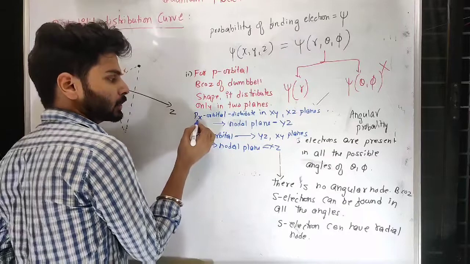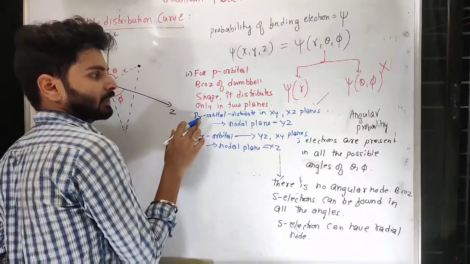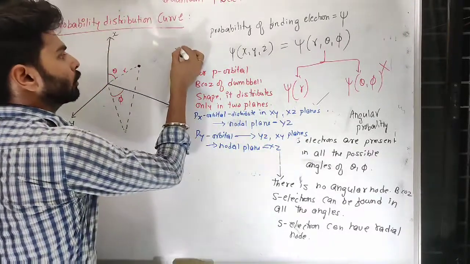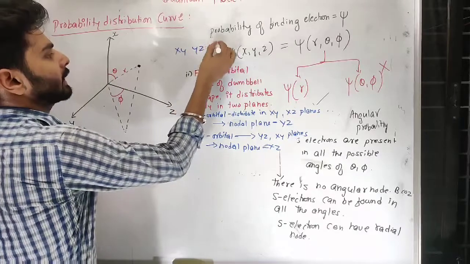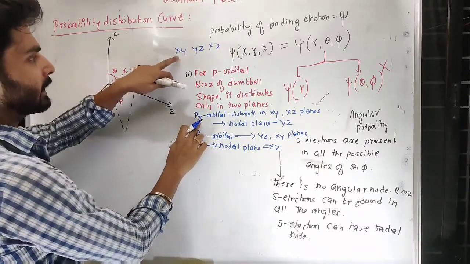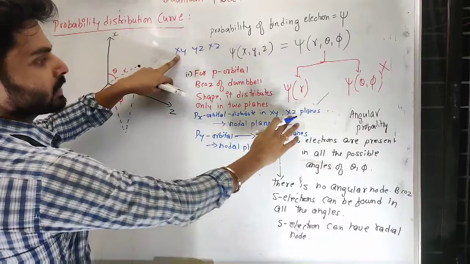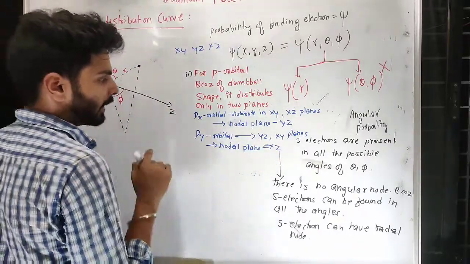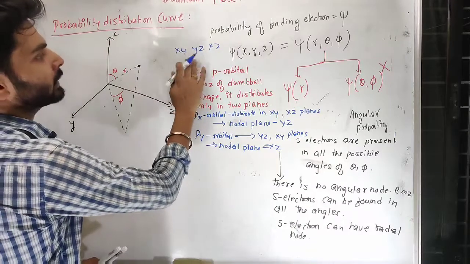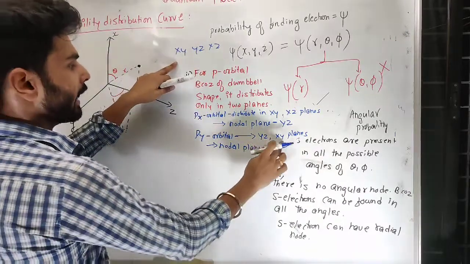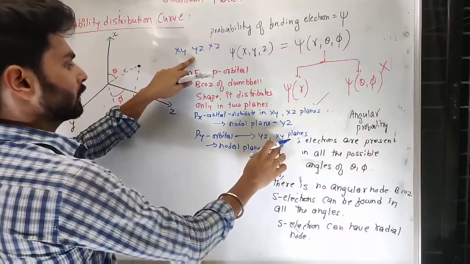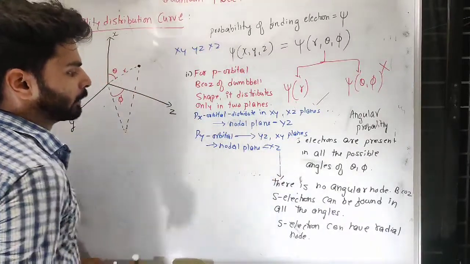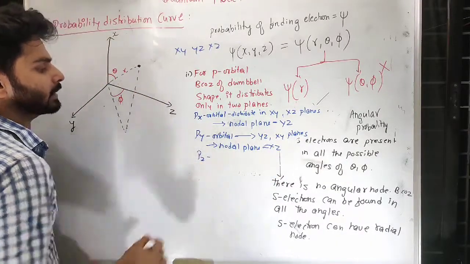Whatever letter comes in the name, use the planes which have it. For example, out of xy, yz, xz: if I am talking about px, then these two are having x, so use them. The one which does not have x is considered the nodal plane. For py, there are two planes having y, so xy and yz. xz will be the nodal plane. Similarly you can go for pz.